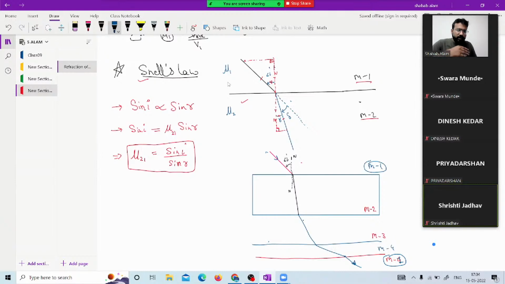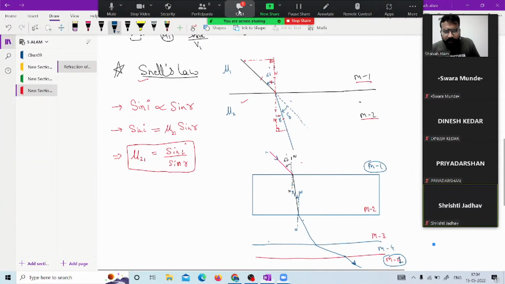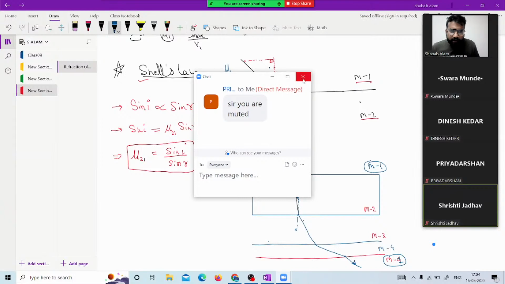Whatever the refraction going on in different mediums, this angle, I am saying x1. If this is x1, then we can see that this is the normal and this angle will be an alternate angle because the two normals are parallel to each other.